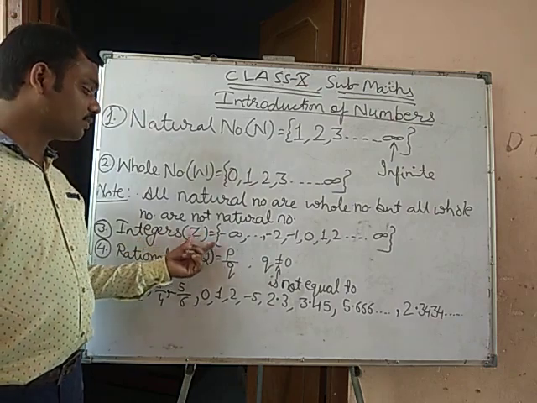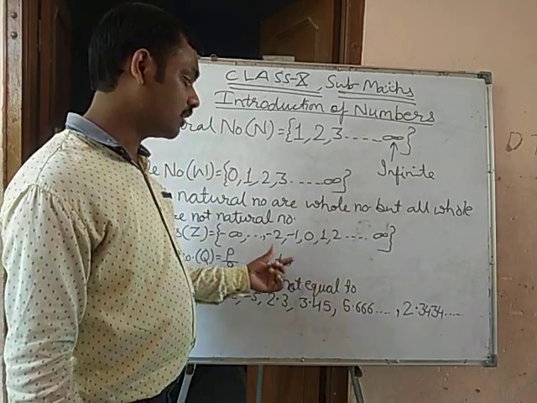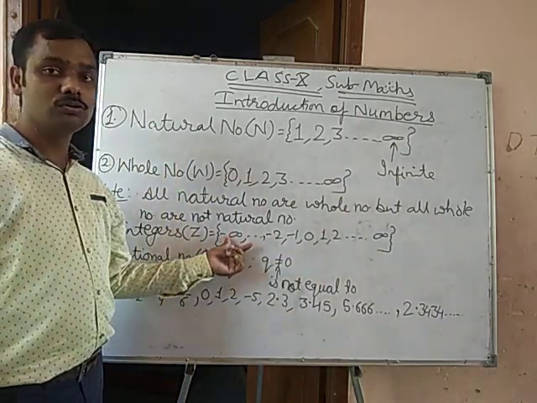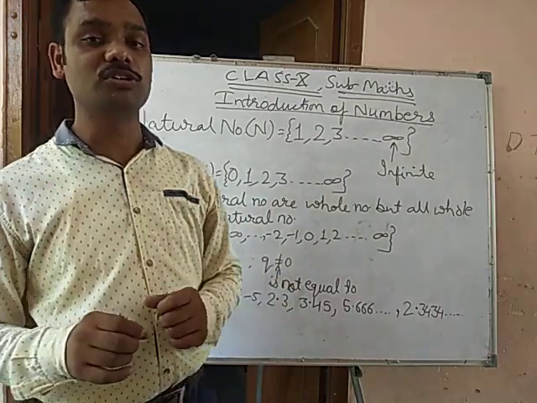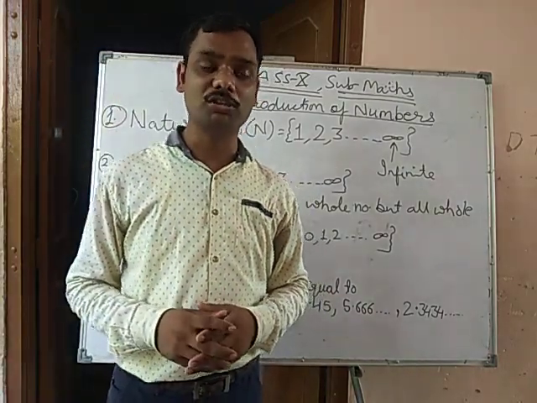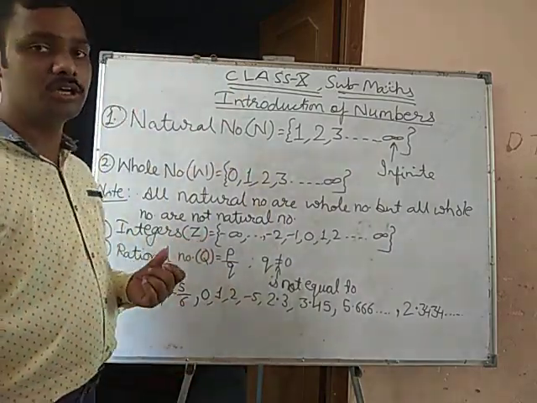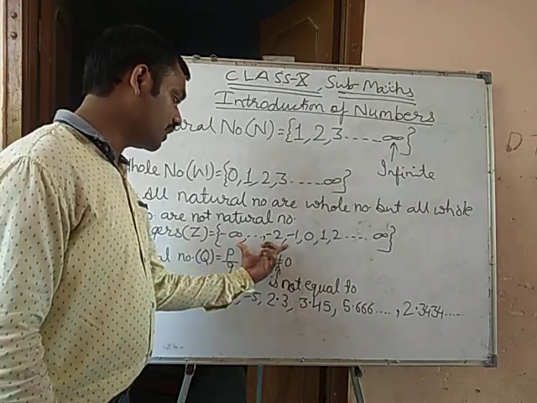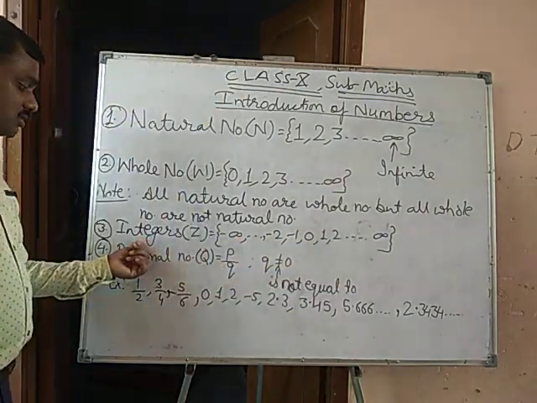It starts from minus infinite to plus infinite. The collection of negative and positive numbers is called integers.